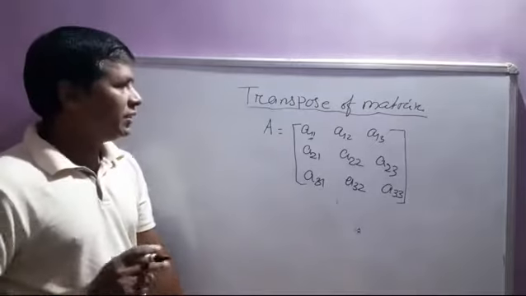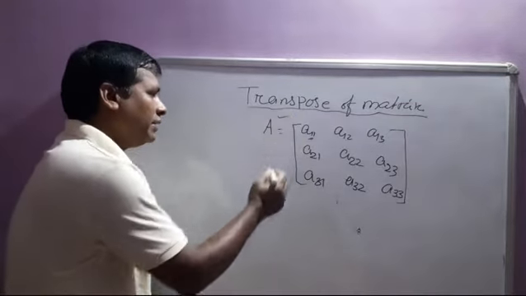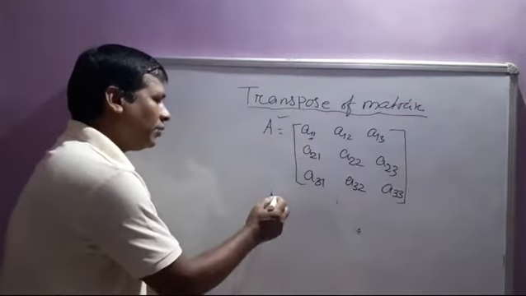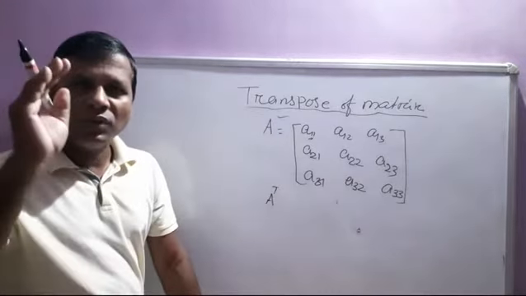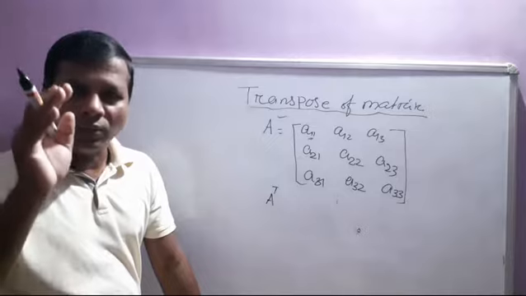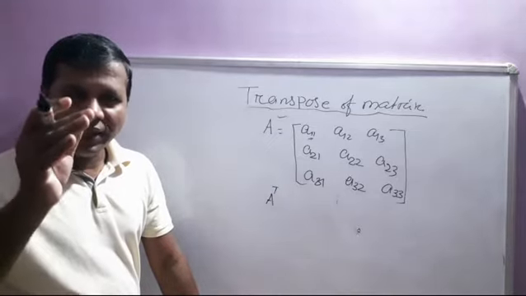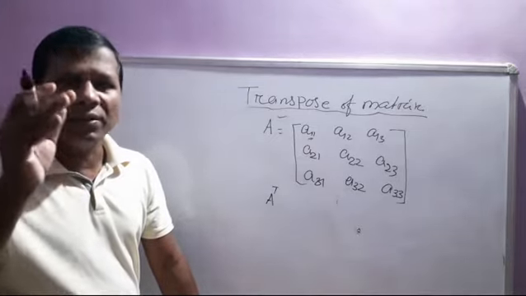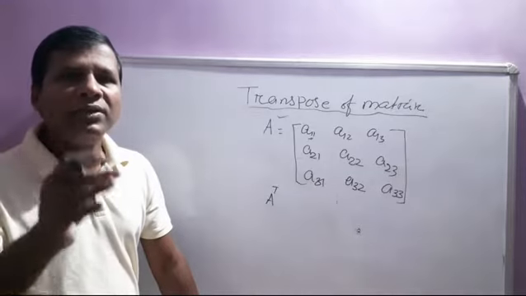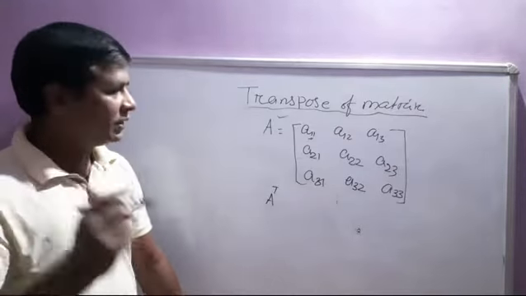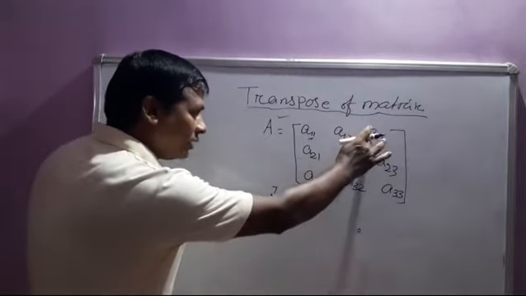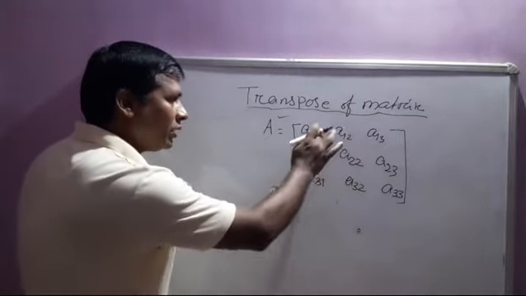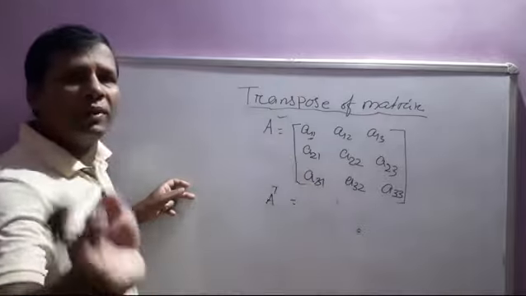Just like this, if this is a matrix, another matrix is taken as the transpose of the matrix. The interchange of rows and columns of a given matrix is known as the transpose of the matrix. So A transpose is obtained by interchange: a row is turned into a column and a column is turned into a row.